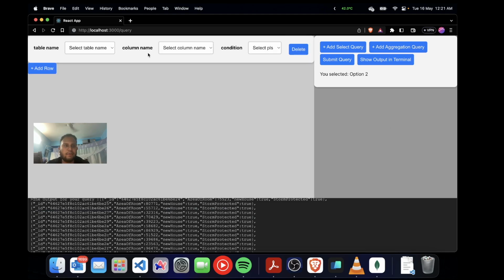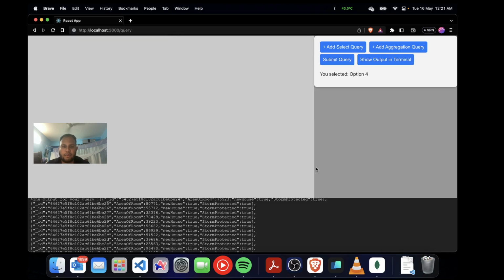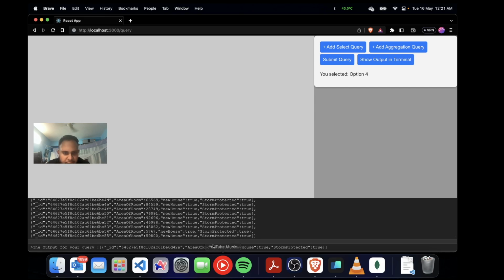I'll try to show an aggregation query also. I have a schema name, and then let me take an option of what, area of room or new house. Let us take area of room itself, and I would try to find out the maximum. I'll do this, and I click on submit. The output is ready. I click on show output in terminal. If I scroll down the terminal, I can see the maximum area is 99999. That was a quick demo to see how the program works.